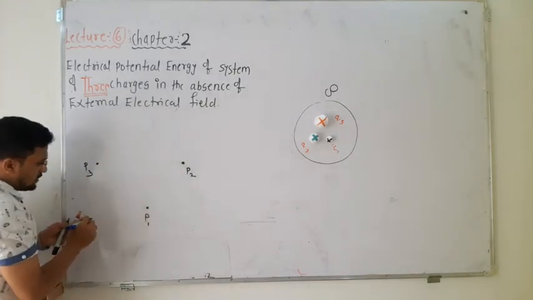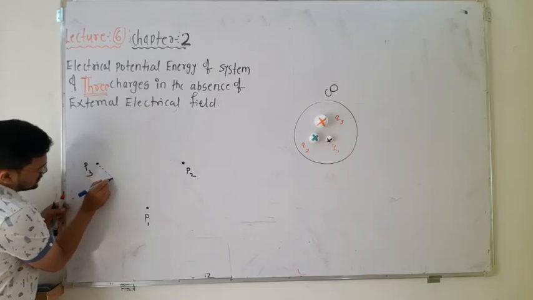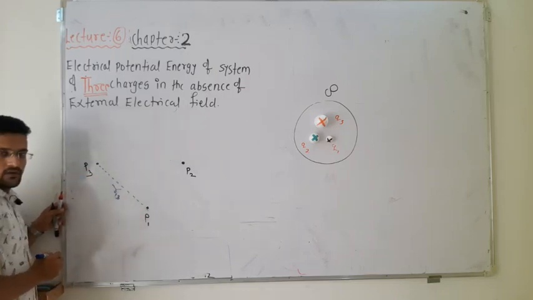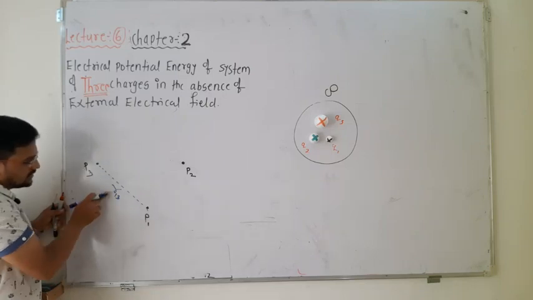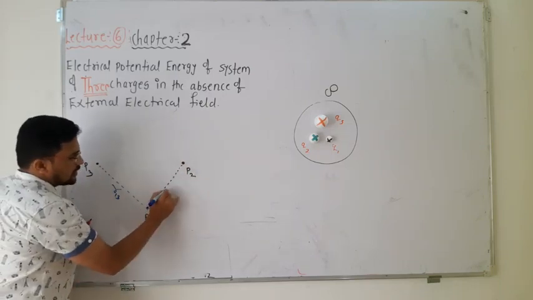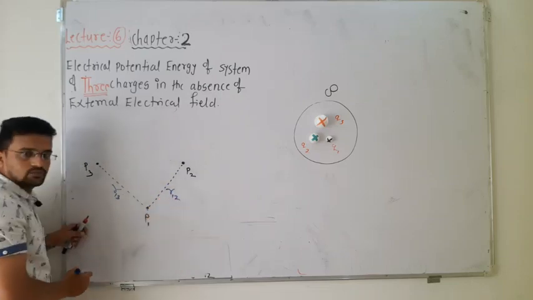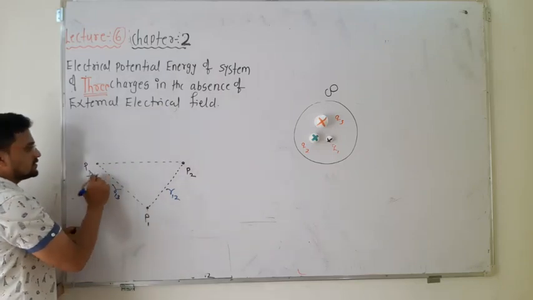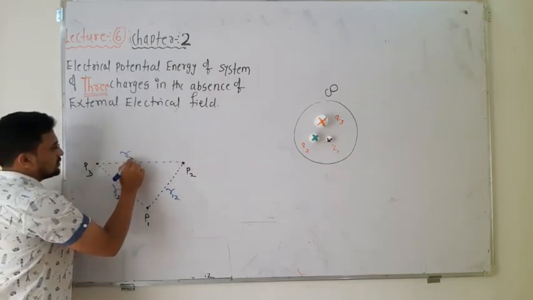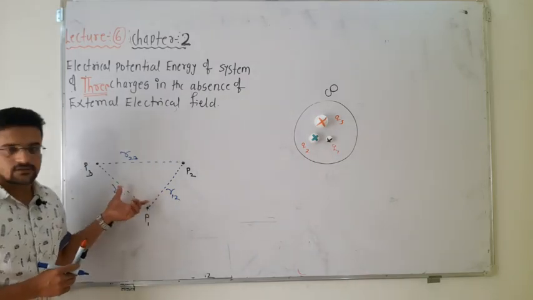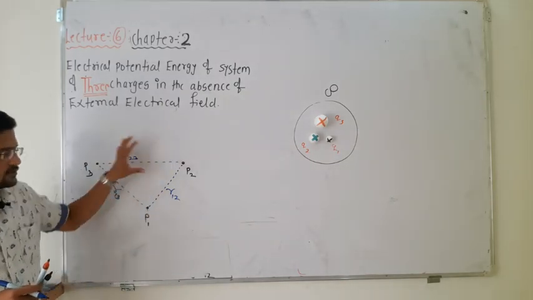Now I will also mention the distances. The distance between P1 and P3 is r13. The distance between P1 and P2 automatically becomes r12. And the distance between P2 and P3 is r23. So these are the distances between these points.